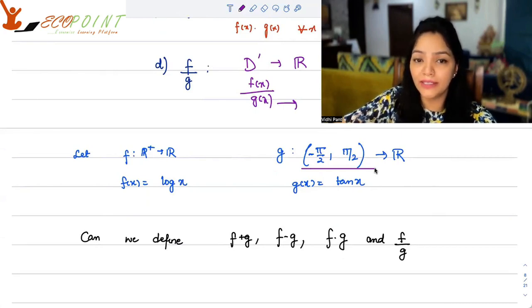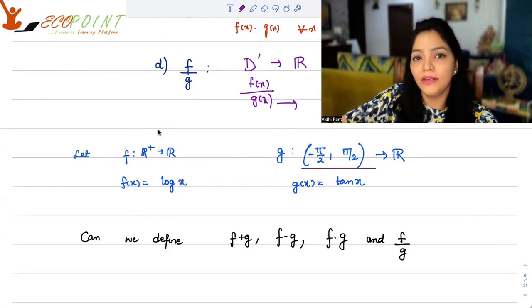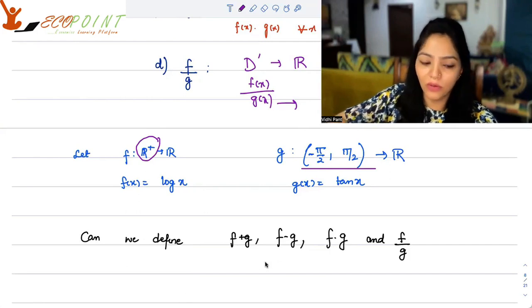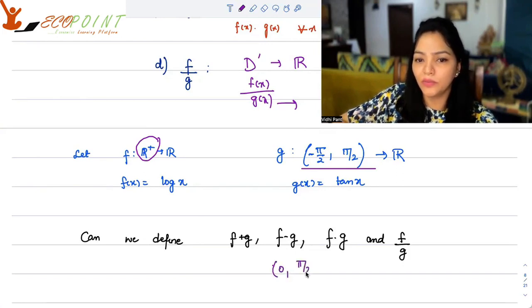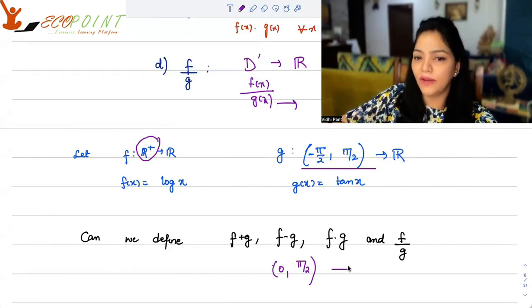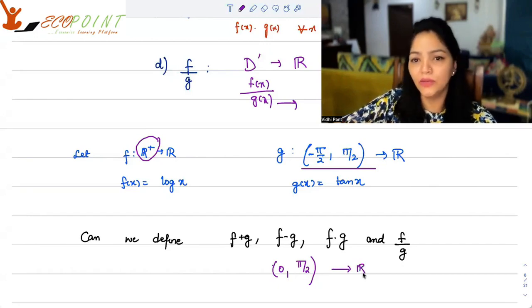The only problem that I see in the common domain, in the domain for log, is that I cannot take negatives. Which means I cannot take negatives for the common domain of f and g. So I can define all these functions. Where can I define them? I can define these functions in open 0 to pi by 2. All these functions are well defined in this domain, and you can take the codomain as R because ultimately you will get a real number.